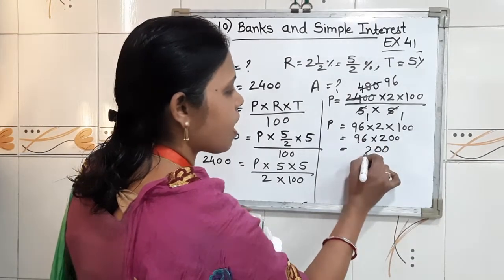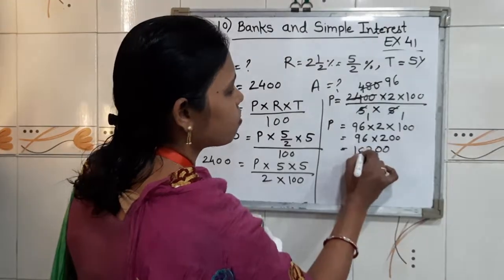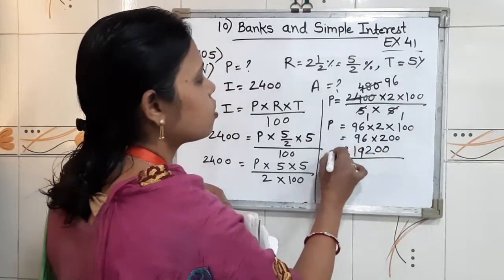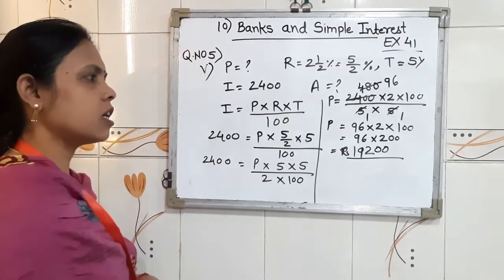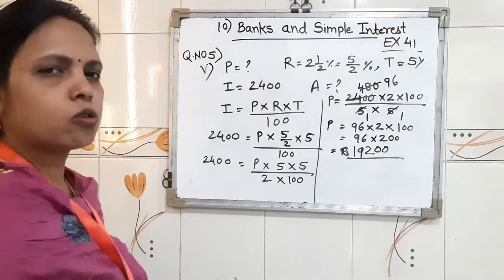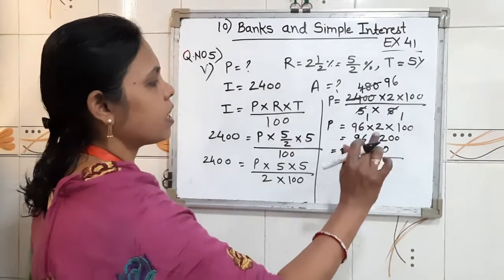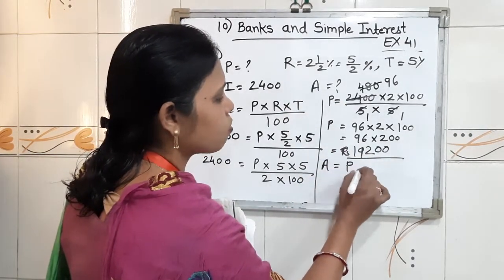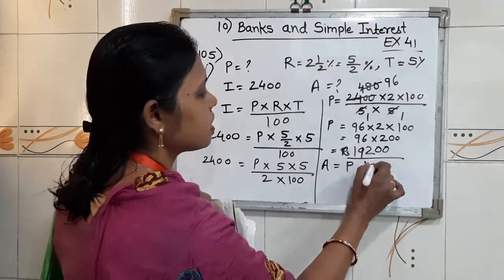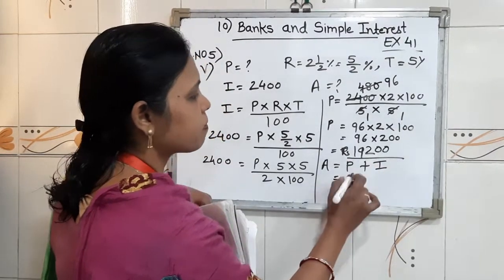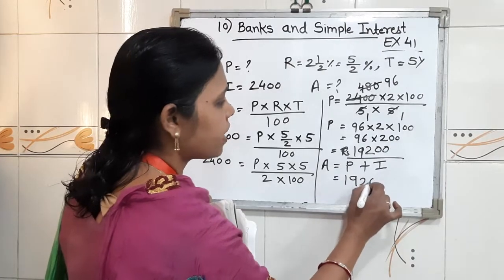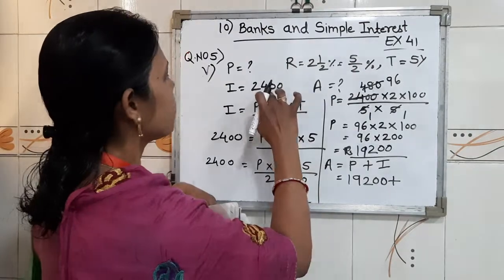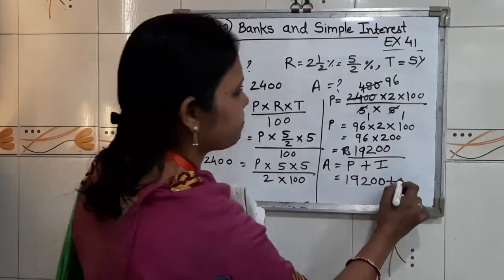That is 19,200. So children, here principal equal to 19,200. And now we are going to find out the amount. Amount equal to principal plus interest. Principal we just got, 19,200, plus interest. Interest is given, 2,400.